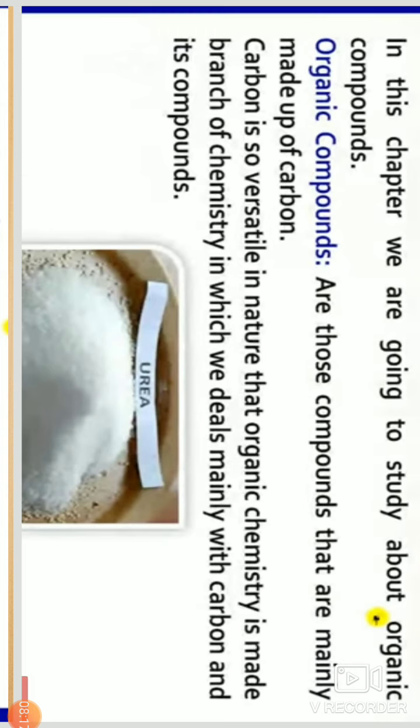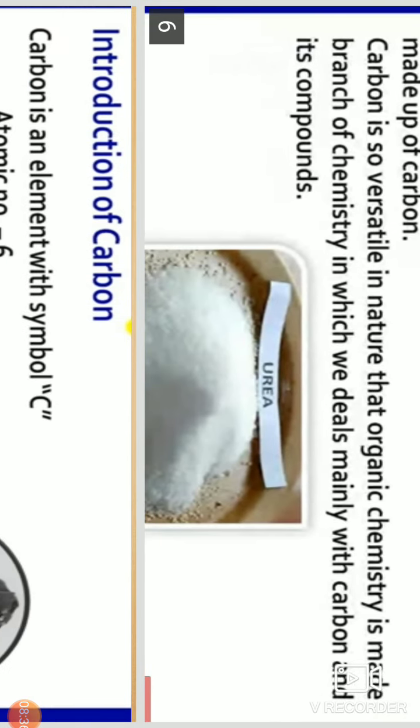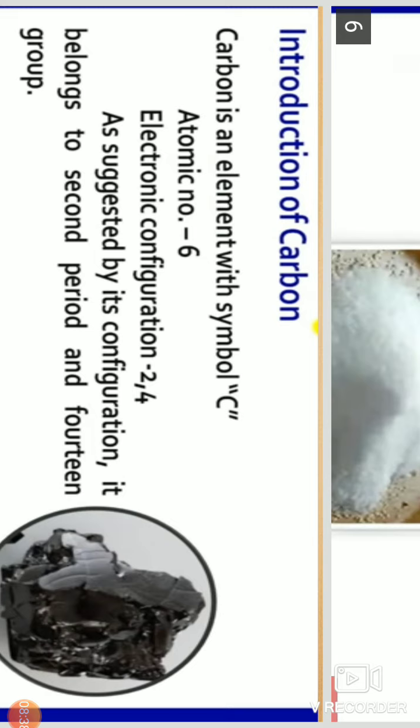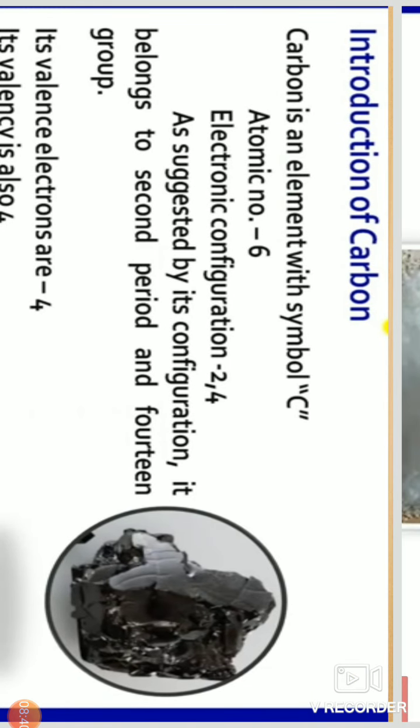That experiment burst, and in that accident one compound was made. The compound introduced to us is urea, and that is the first organic compound. The name of that scientist is Friedrich Wöhler.